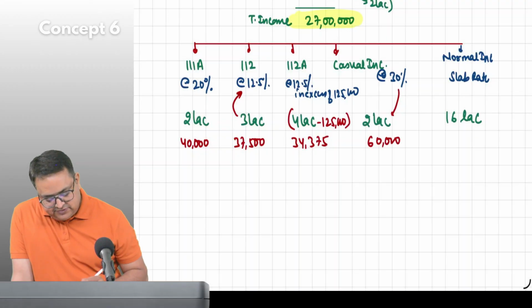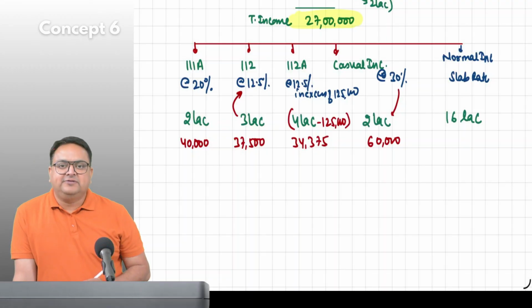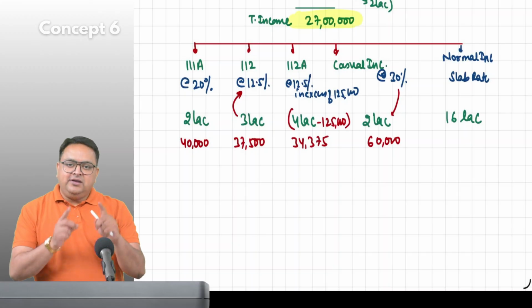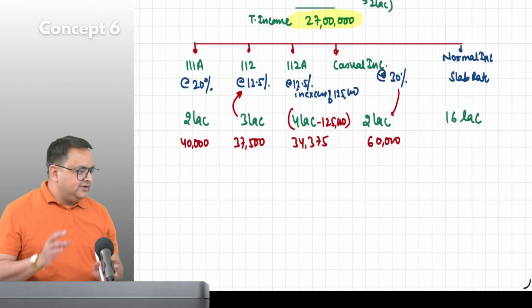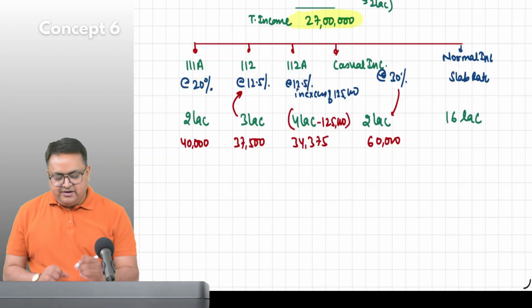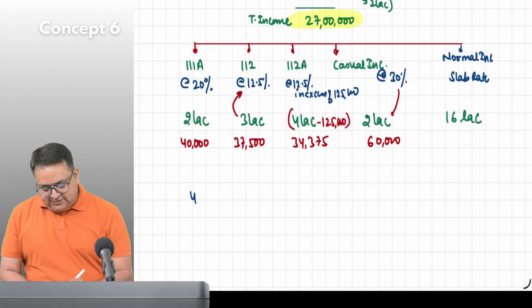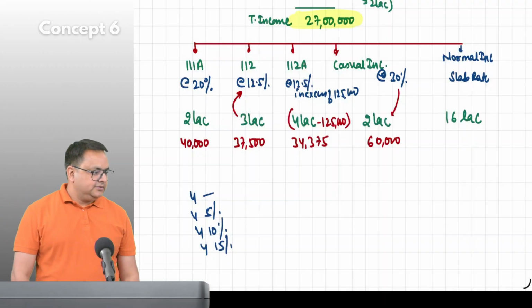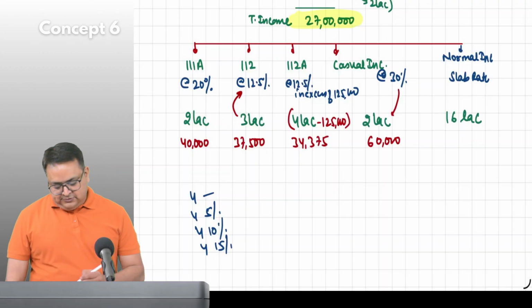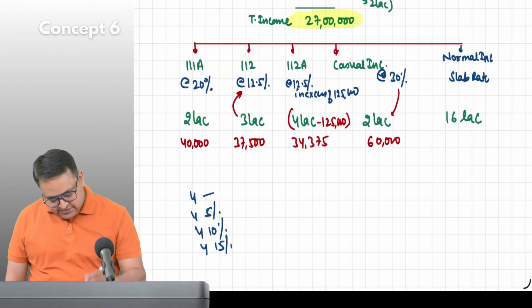60,000. And 30% on 16 lakh. Guys, from now on, do it in rough. Now we know the slab rates, so do it in rough, not here. First 4 lakh nil, next 4 lakh 5%, next 4 lakh 10%, next 4 lakh 15%. Done. Got it? 1,20,000.